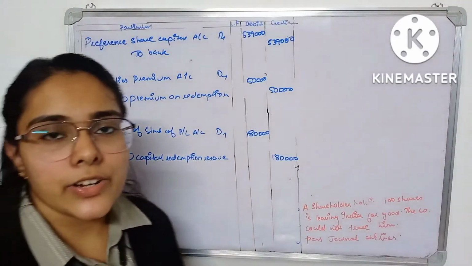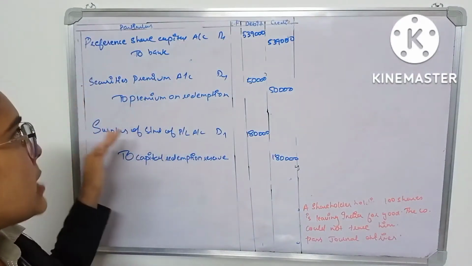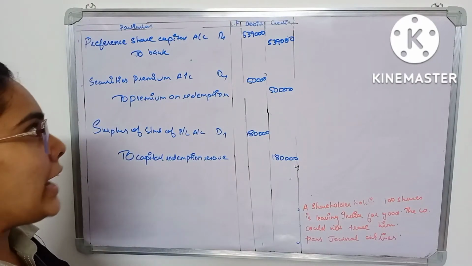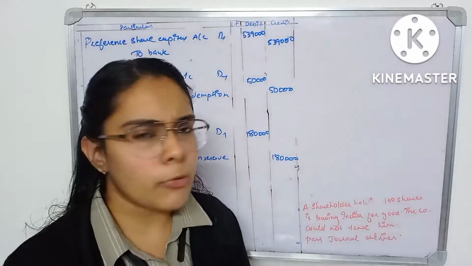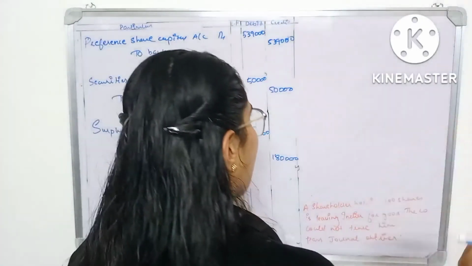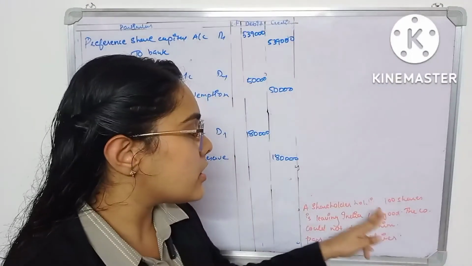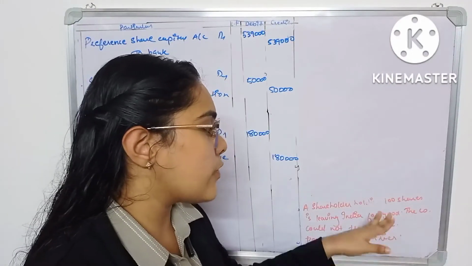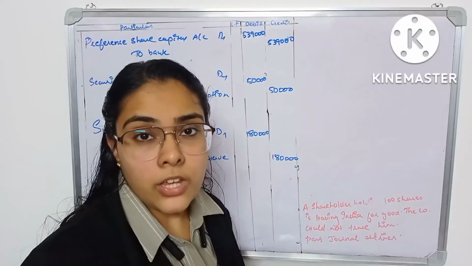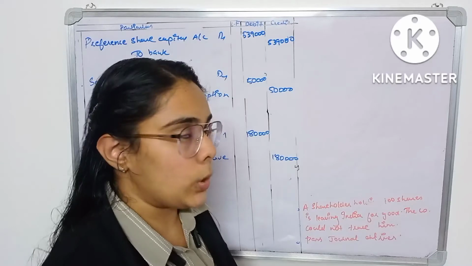Now we are going to the most important part, where the non-traceable shareholders come into the picture. The next journal entry is to settle the preference shareholders. So here you can see preference share capital account debited to bank 5,39,000. How did you get that 5,39,000? You have to do further calculations. For that, you are told that a shareholder holding 100 shares was leaving India for good.